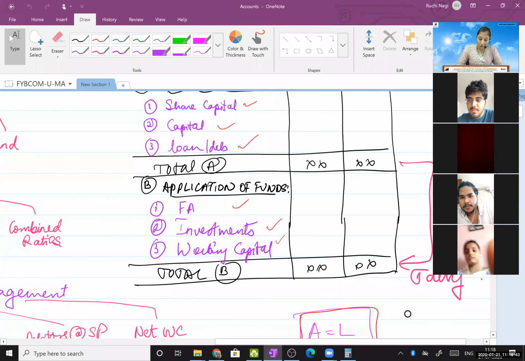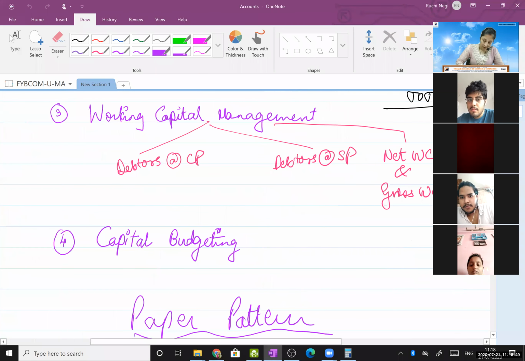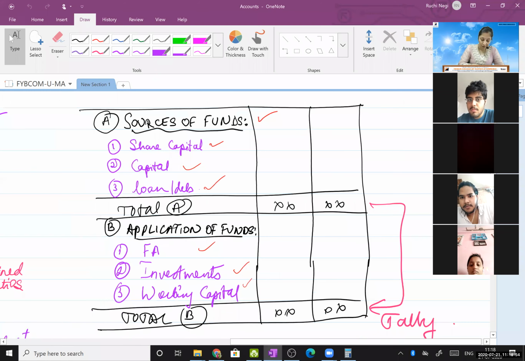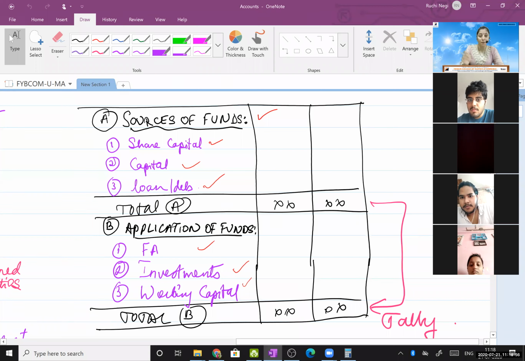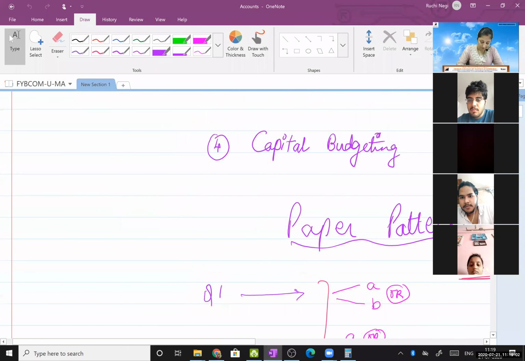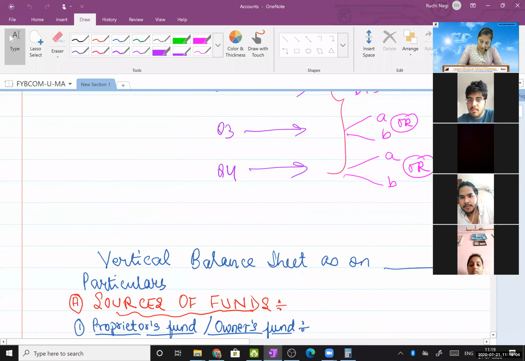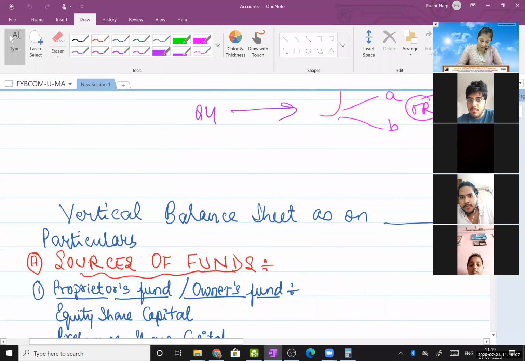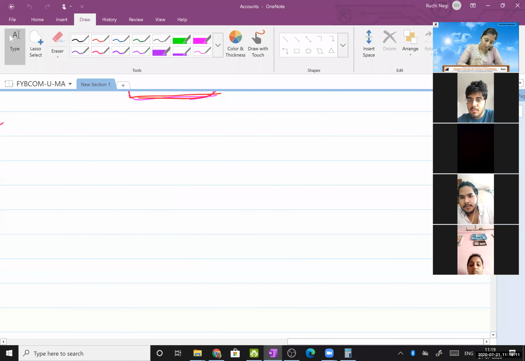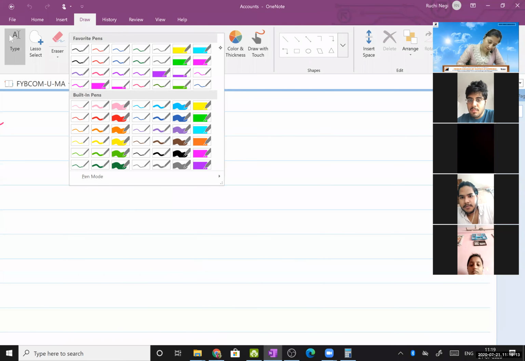Okay, so note down the points which I am giving, because this will help us for sum solving. Okay, so start. Just understand, today I am going to teach you this format, but we will do it in detail, in depth. So start. Vertical, okay, before this I'll tell you one thing. Wait, students, wait. Before this I'll tell you one thing.